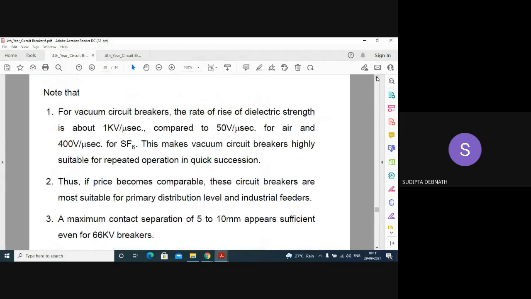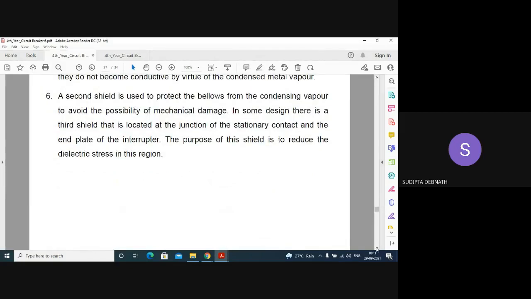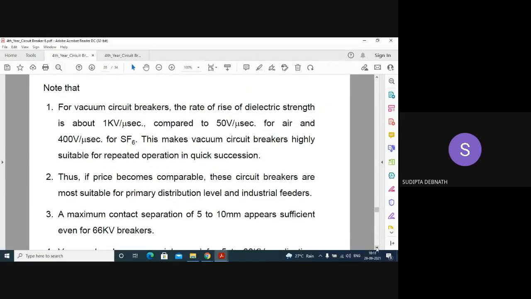Now, why do we say the arc interrupting strength of vacuum circuit breaker is much better? Because for vacuum circuit breaker, the rate of rise of dielectric strength is about 1 kV per microsecond. See, the dielectric strength, the rate of rise of dielectric strength. So in 1 microsecond, it can develop 1 kilovolt compared to 50 volts only per microsecond for air and 400 volts for SF6.